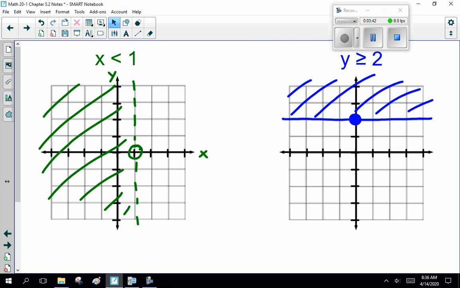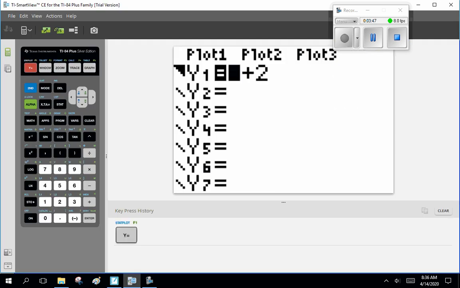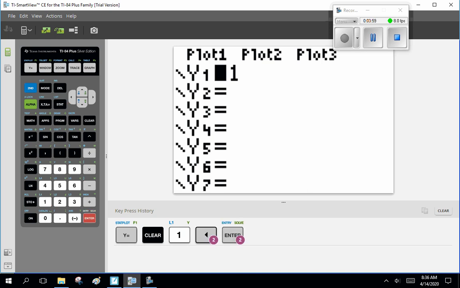Now, you can graph these on your graphing calculator. For example, clear, x is less than or equal to 1. The trouble is you cannot do it here. You have to go over here. Now see where the line is, you hit enter, you can draw a thicker line. You can also shade above, and you can shade below.